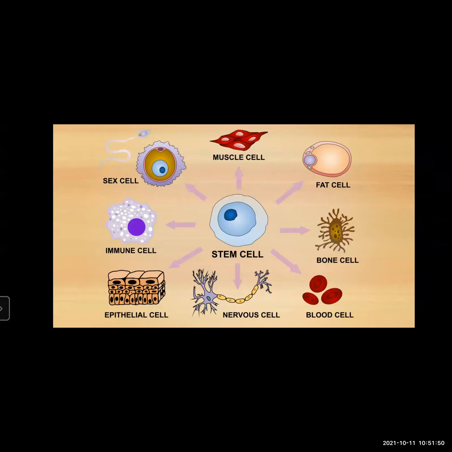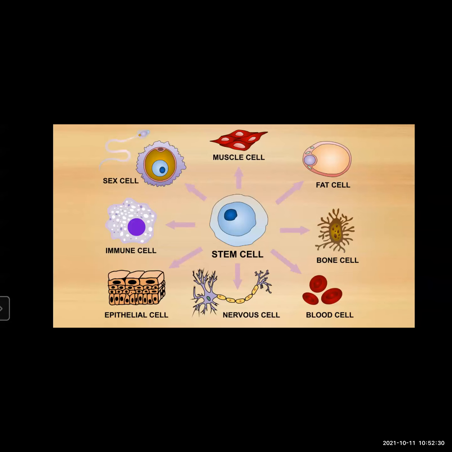During further development, these cells form any type of cell, different types of tissues, and perform different functions in the body. Okay, just now what we have seen is that at the earliest stage, the organism is in the form of just a mass of cells. That is called the stem cell, because all the cells are alike at this stage. But as further development occurs, these cells can form different types of cells, different types of tissues, and perform different functions in the body.